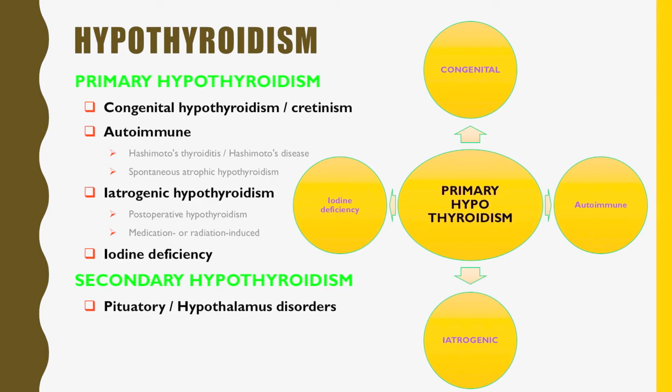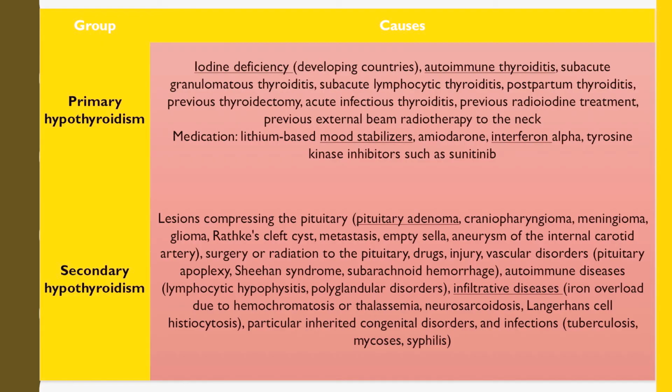All these causes lead to less production of thyroxine by the thyroid gland, by directly affecting the thyroid gland. Whereas secondary hypothyroidism is not due to the thyroid gland, it is because of some other central problem like a pituitary disorder or hypothalamus disorder. So I have summarized here some causes of primary hypothyroidism and secondary hypothyroidism. You can go through them.